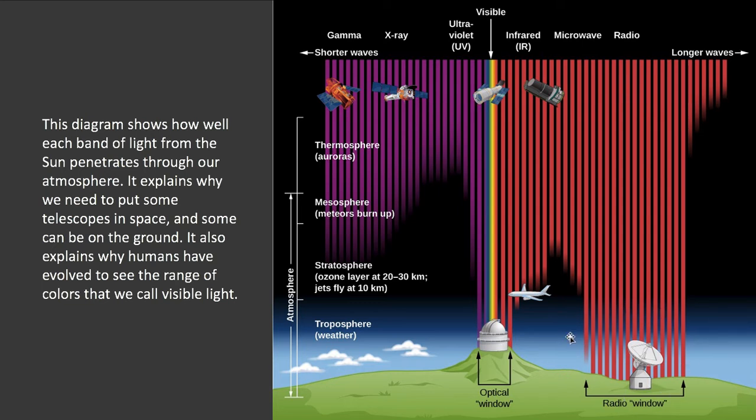So we didn't evolve to see radio waves, but the radio waves do make their way down. But because they're able to penetrate through the atmosphere from the sun, we can actually use that to our advantage and communicate with each other on Earth by radio waves. Radio waves pass through the atmosphere pretty well. So our radio signals are radio waves.